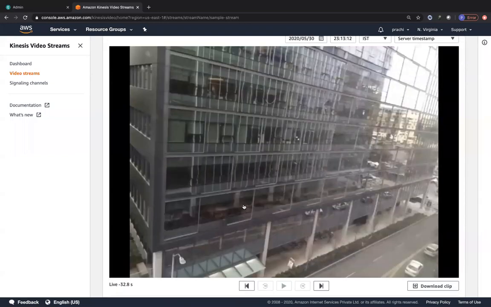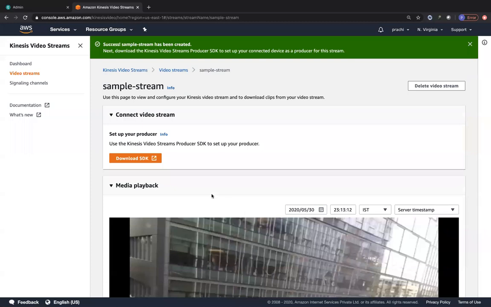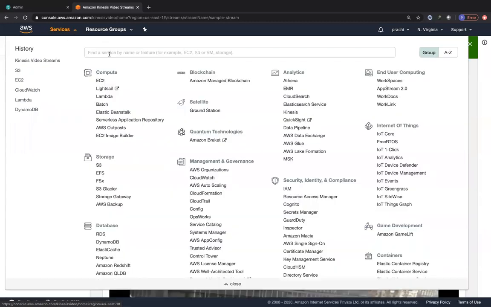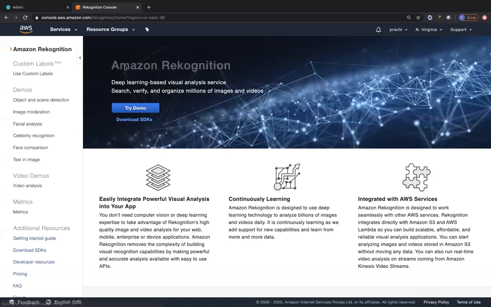Based on this, what we are going to do right now is look at Amazon Rekognition, which is their ML service. And this allows a lot of great things. I generally love talking about this. So you can see over here, there are a lot of demos on this side, which I'll show you guys.